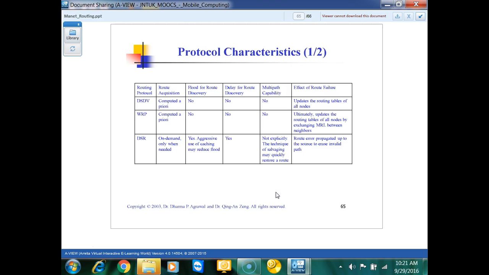Breadth of discovery means more critical discovery. Not discovery, working with routing ABC. Delay of discovery? No, there is no delay. Capability of load optimizing, effect of load failure. Whenever there is any load failure, we need to update.